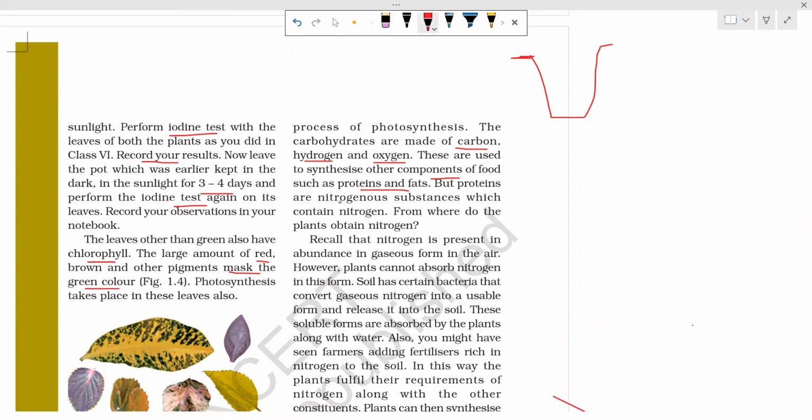Proteins are nitrogenous substances which contain nitrogen. See, these proteins are made up of nitrogen. They contain nitrogenous substances. You can write N2 here. The short form for nitrogen is N2.